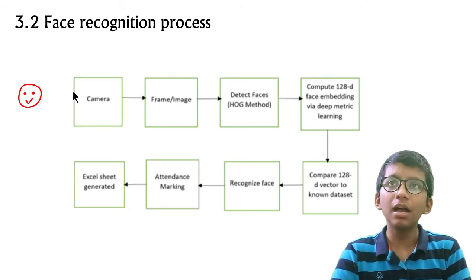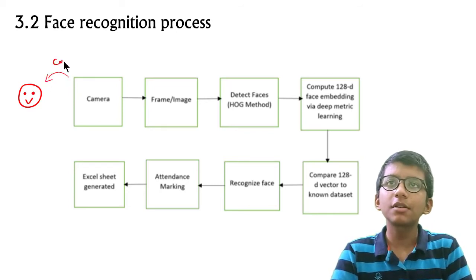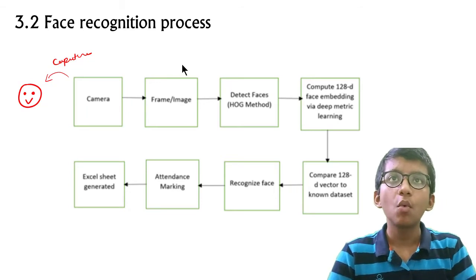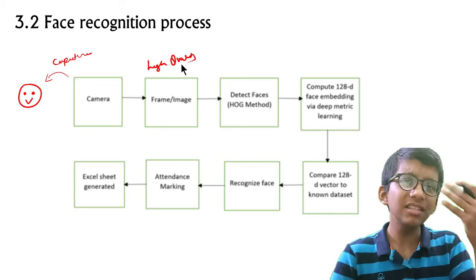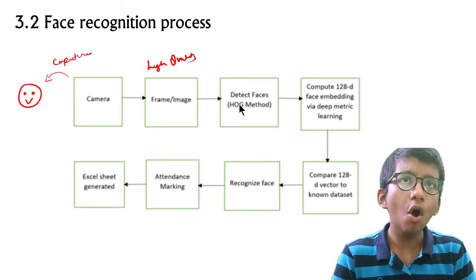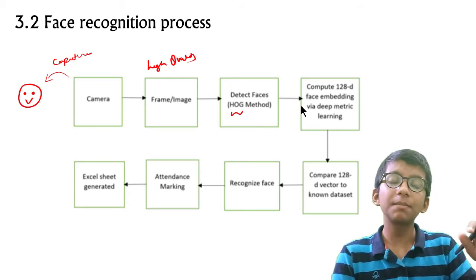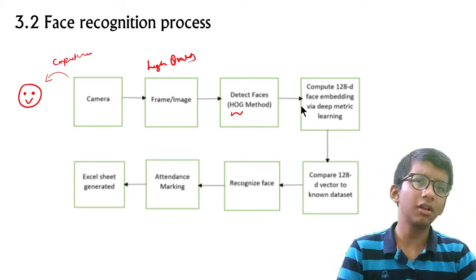The camera captures the image with high quality, and then the face is detected with the HOG method. Research papers define the HOG method in more detail, but you can also look at Google.